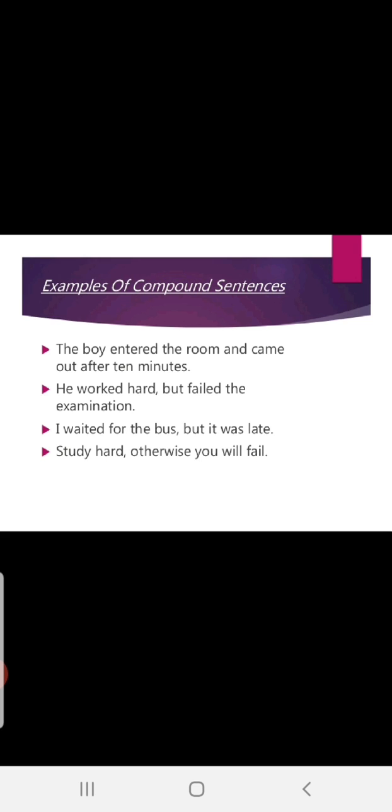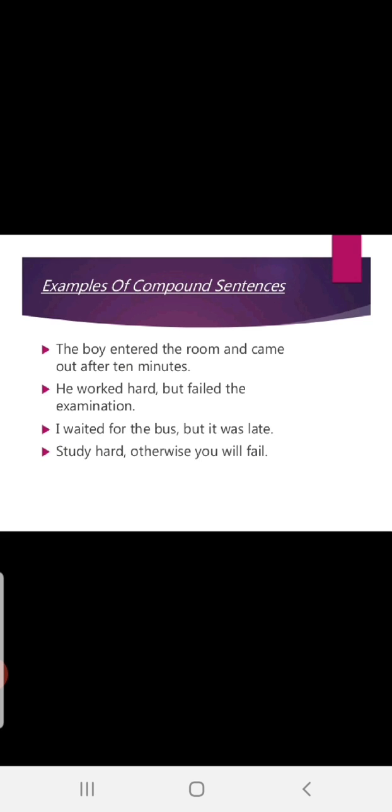The boy entered the room. This is one main clause. The boy came out after 10 minutes. This is another clause. Now, together, the boy entered the room, same boy, right?